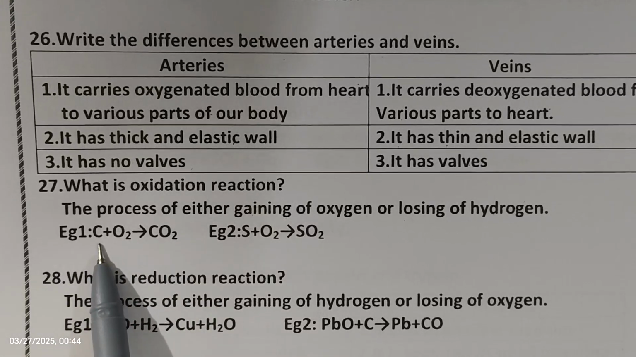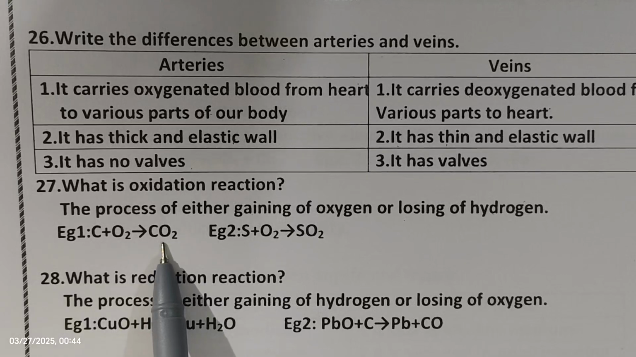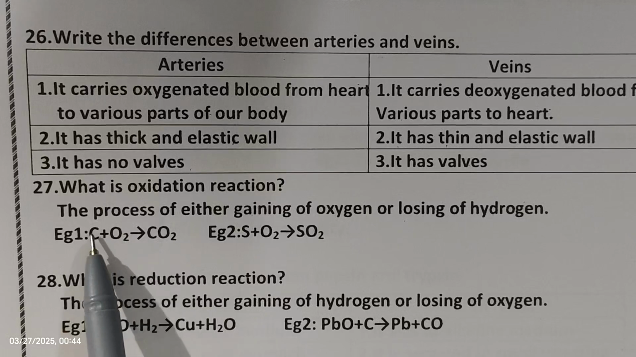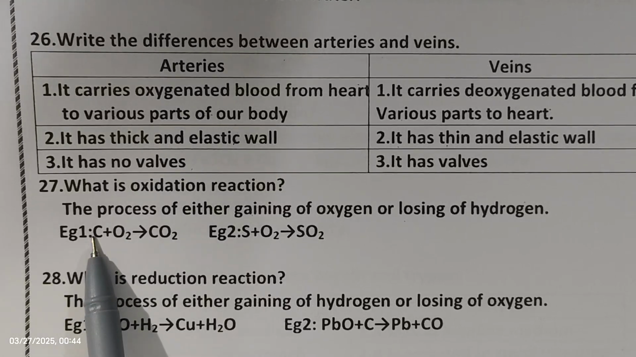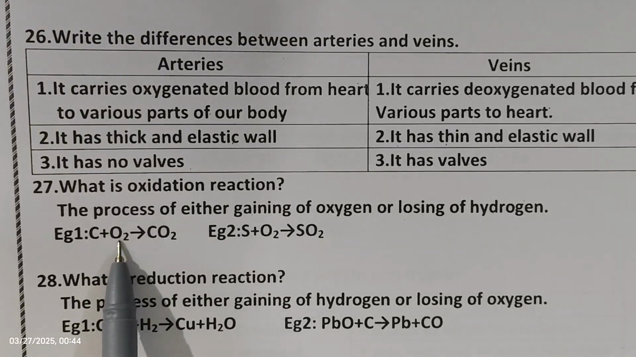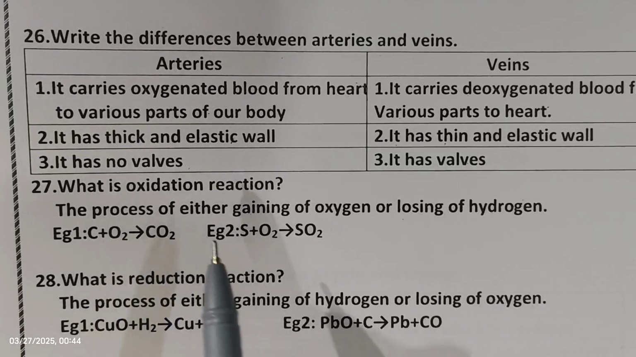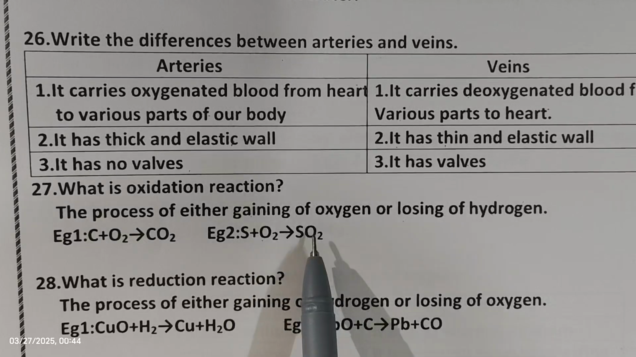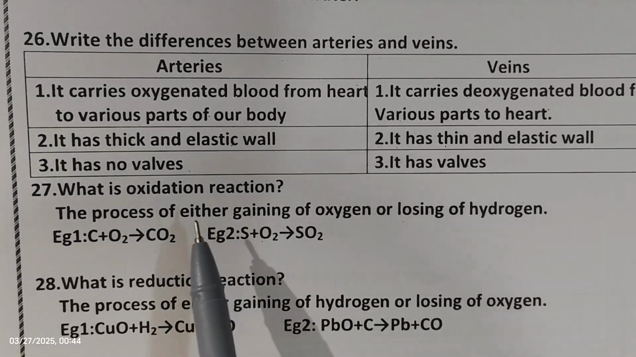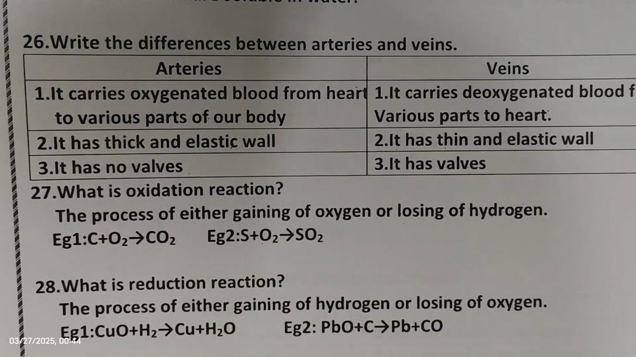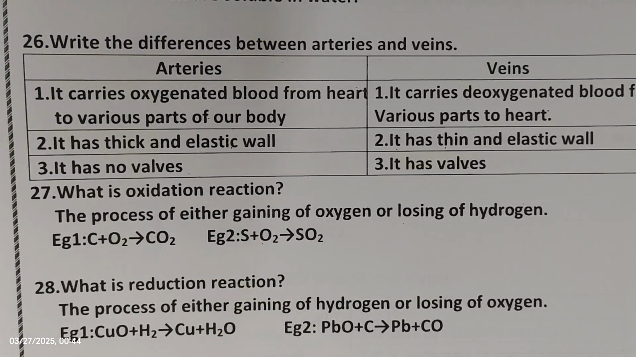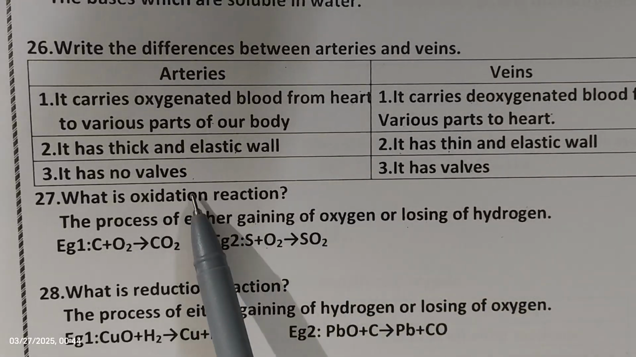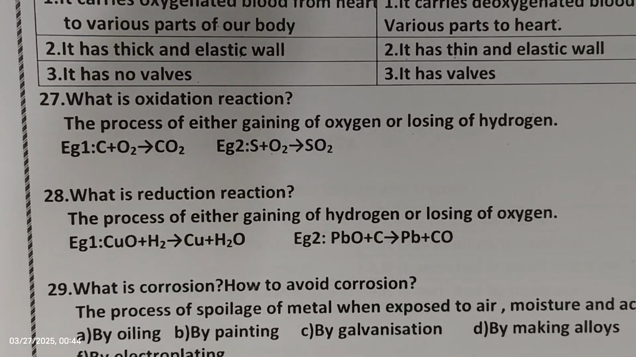See here, carbon gains oxygen to form carbon dioxide. So this is oxidation, because addition of oxygen takes place. See here, sulfur plus oxygen gives sulfur dioxide, addition of oxygen. So this is an oxidation reaction. The process of either gaining oxygen or losing hydrogen, or addition of oxygen and removal of hydrogen, is called oxidation.